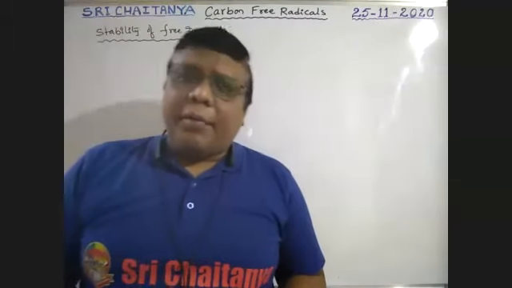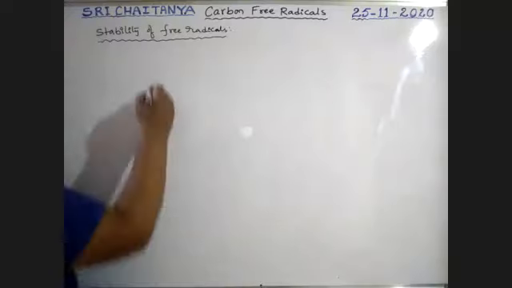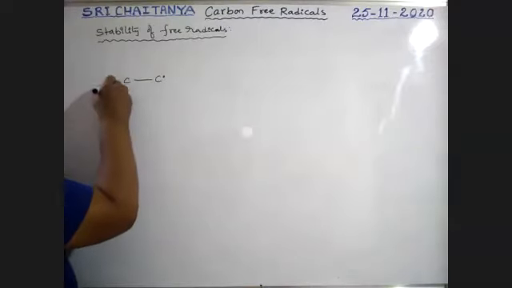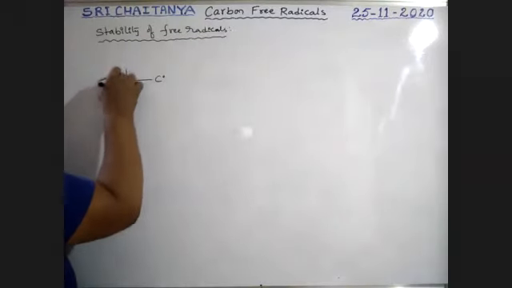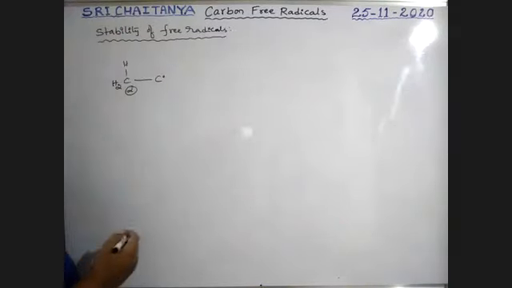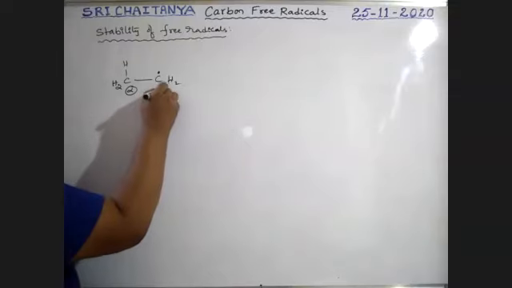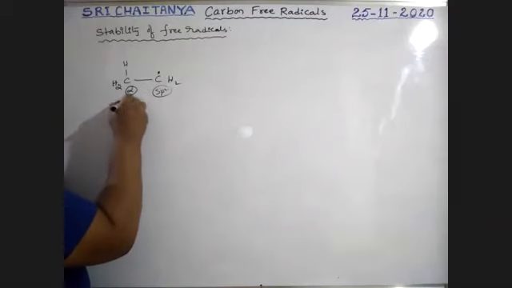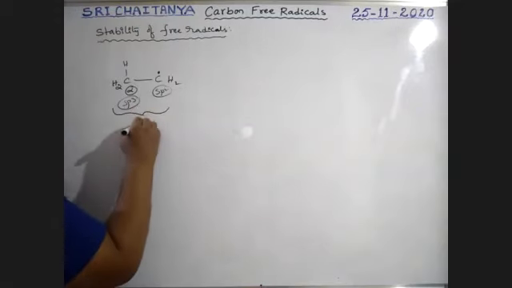At the time of hyperconjugation and also the inductive effect, we explained stability. See here. I am taking this carbon radical. The carbon radical is in sp2 hybridization. See here, boys, this is CH3, this is the alpha carbon. This is the CH2 radical, sp2 hybridized, connected with the alpha carbon, which is sp3 hybridized. If the alpha carbon has at least one hydrogen, it may be involved in hyperconjugation.